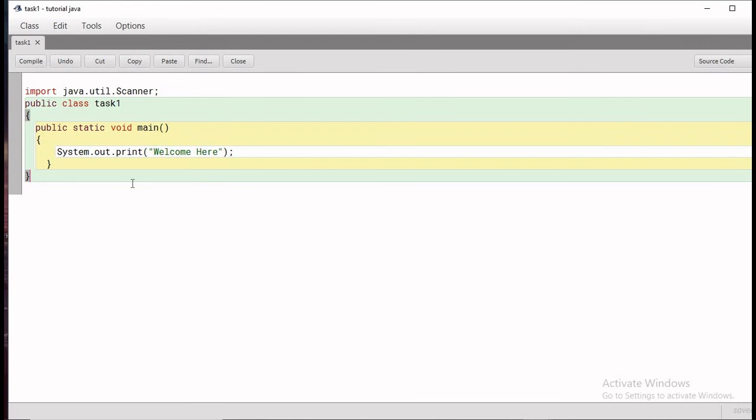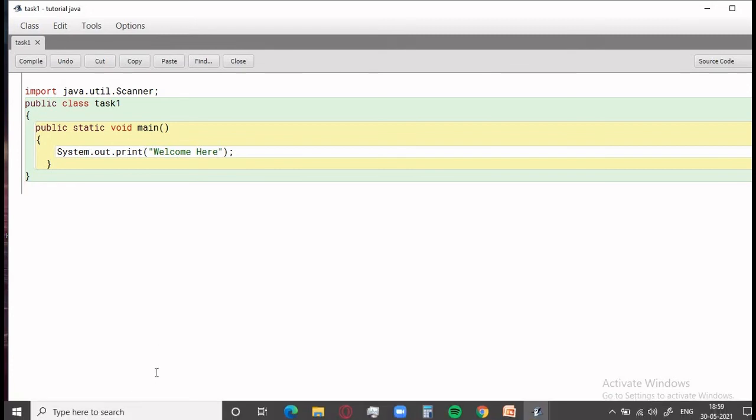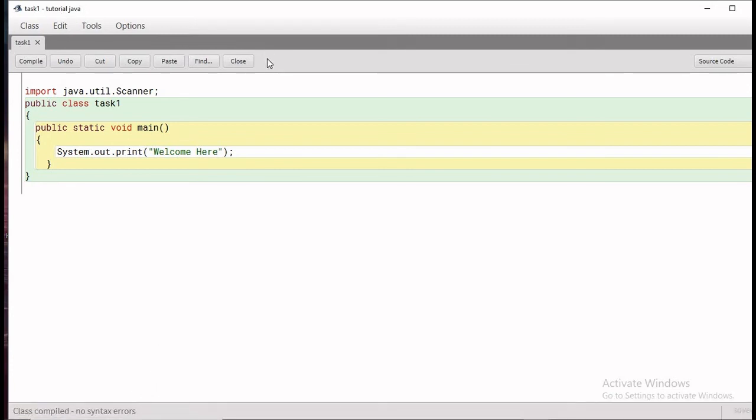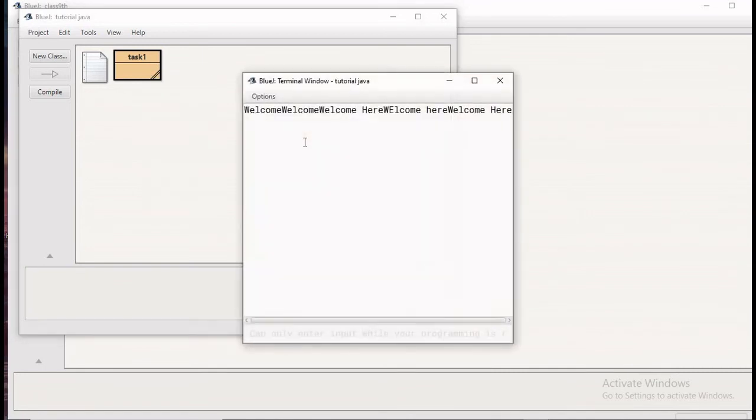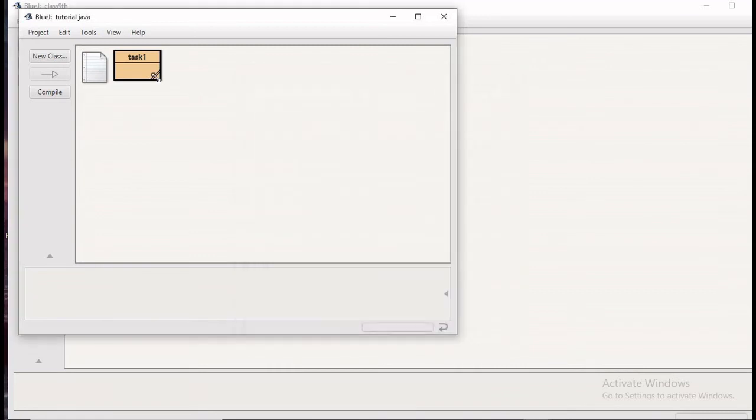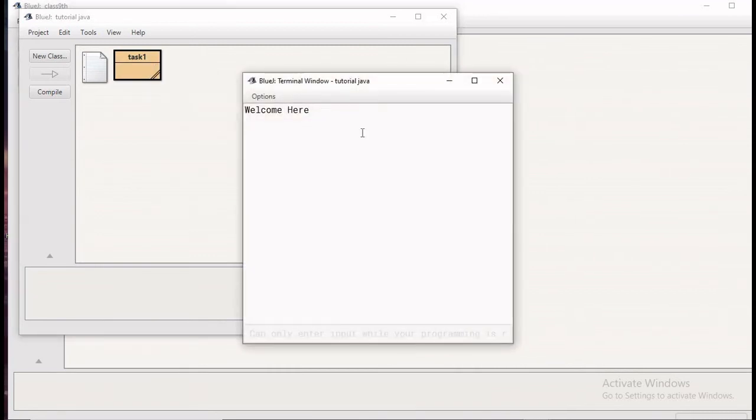So that's all, and let's compile this, and you can see that there are no syntax errors. So we can go and execute this void main, and you can see welcome here. Again we are going to execute this. You can see the output as welcome here.